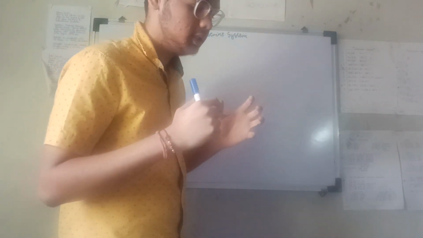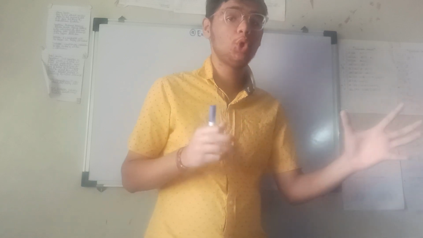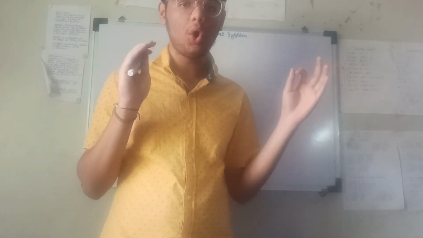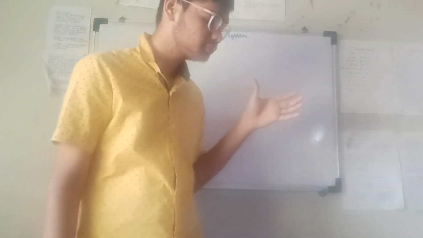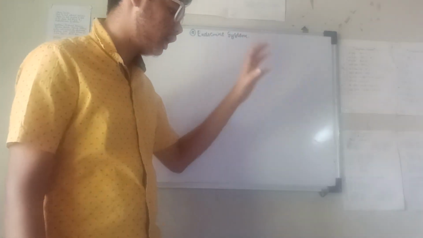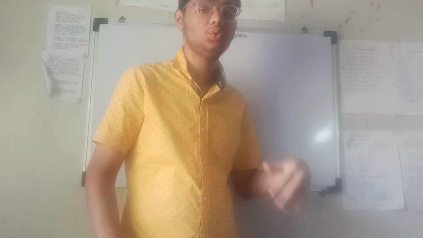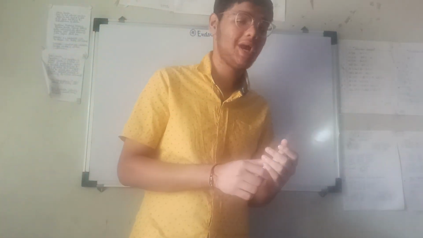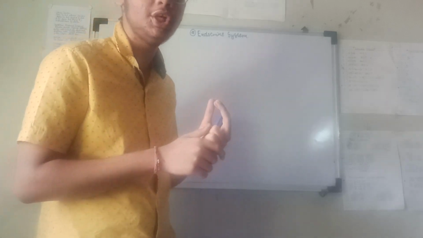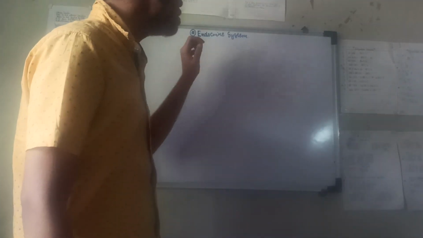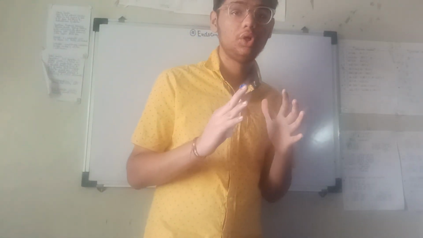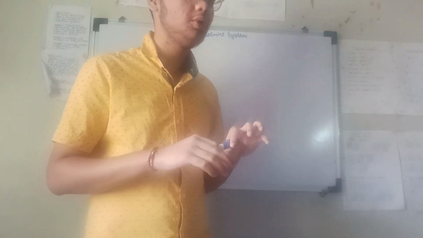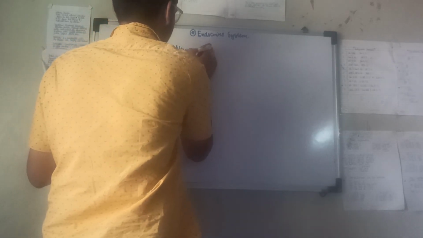Coordination is happening here, where the nervous system and the endocrine system together do the coordination. In the nervous system, suppose we touch a hot object, we will just remove our hand. So that is being coordinated, the activities are being coordinated, and the endocrine system is related with the nervous system. But what is the difference between the endocrine system and the nervous system, that we will see first.